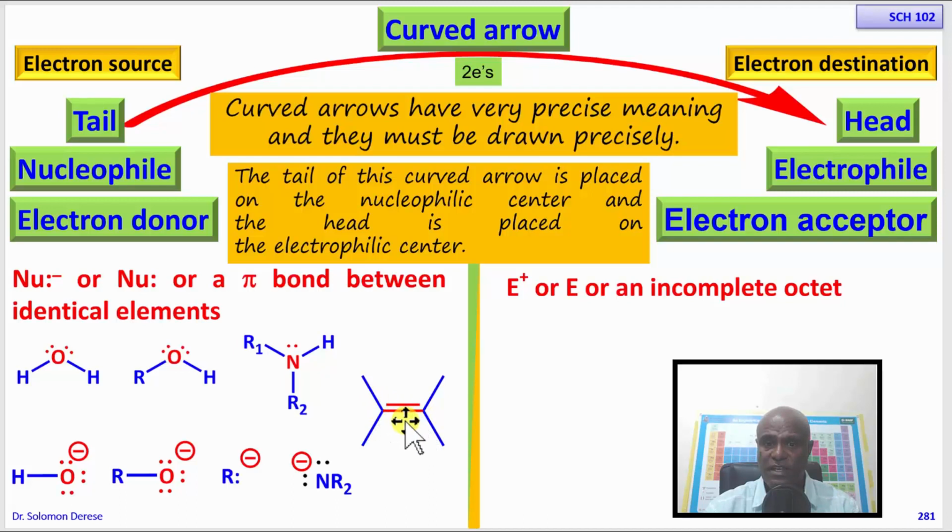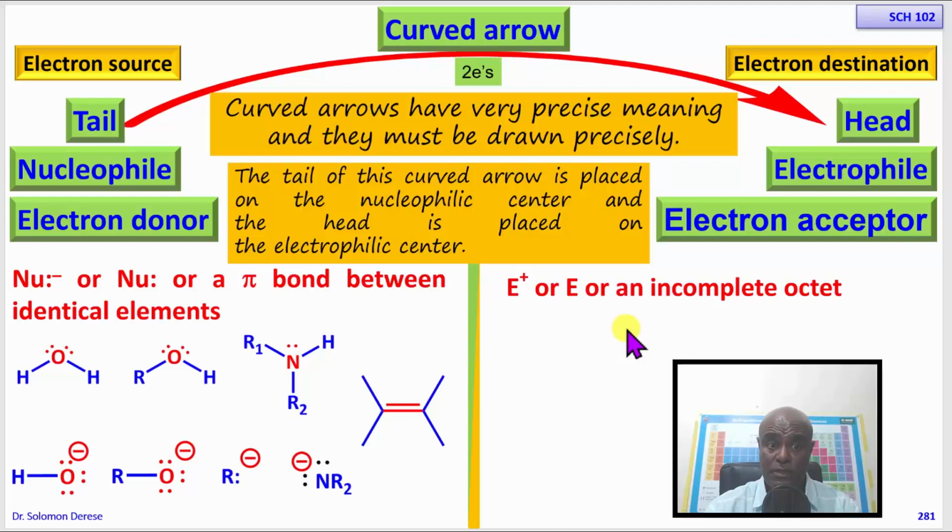The sigma bonds in here are not accessible, but the pi bonds are accessible, and the electrons of the pi bond are between the two atoms. So when you use an alkene, or a compound that has got a pi bond between identical elements, a non-polar pi bond, the arrow's tail will start from the middle and it points towards the electrophile.